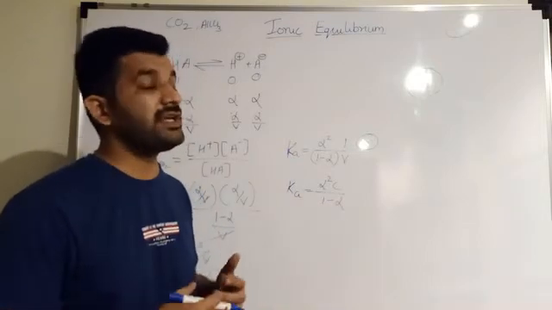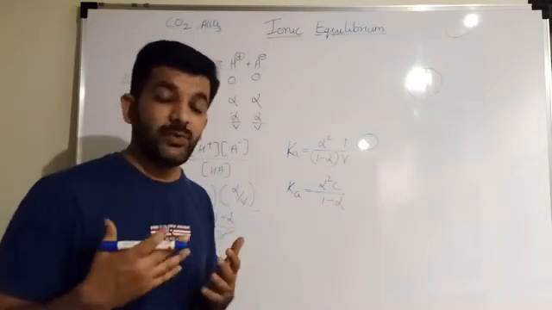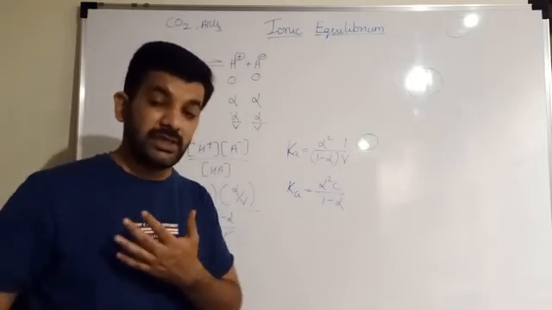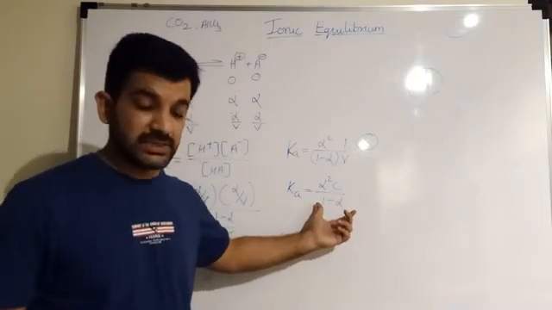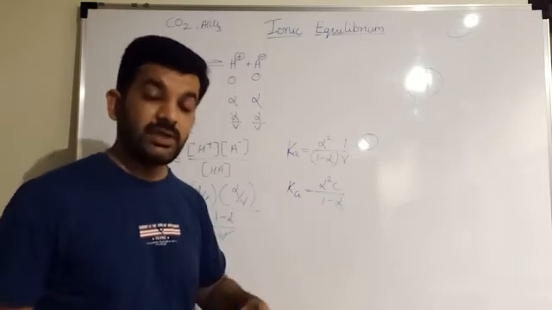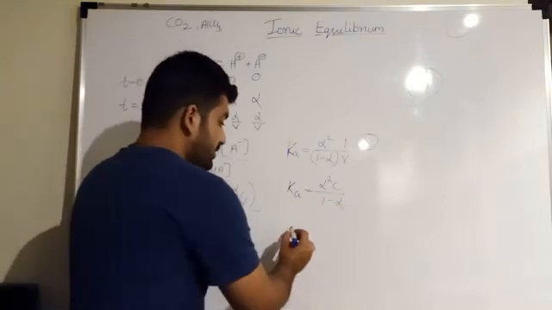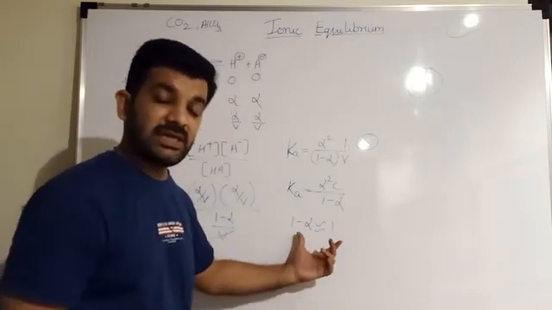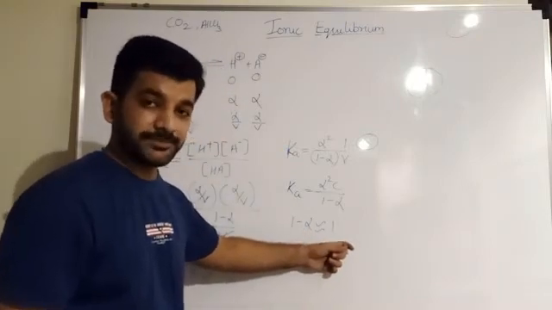If the degree of dissociation is, say, 0.09, that means there won't be any significant change. Alpha is very, very small, so it can be neglected. Based on that, 1 minus alpha can be approximately equated to 1.